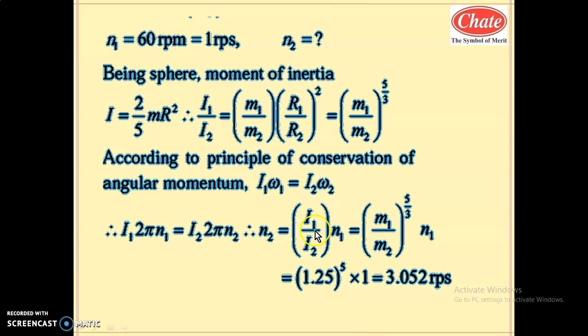So what is I1 by I2? I1 by I2 is m1 by m2 raised to 5 by 3, into n1. n1 is 1 rps. If you want to substitute in rps, it is 1. The m1 by m2 ratio is 1.25. That is, the cube root of m1 by m2 is 1.25, raised to power 5. Whenever we solve this, its value is 3.052 rps. So this is the solution of this problem.